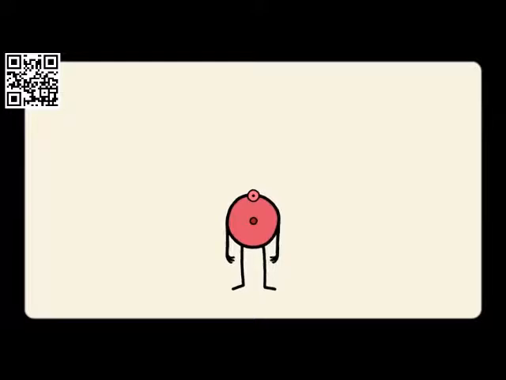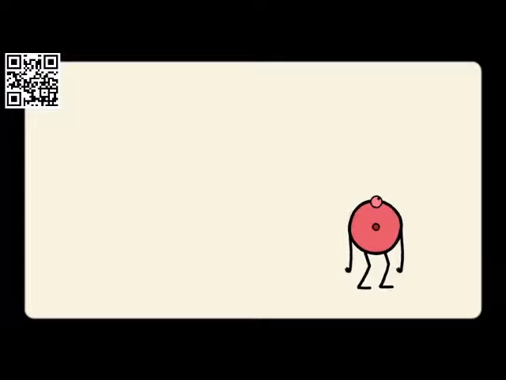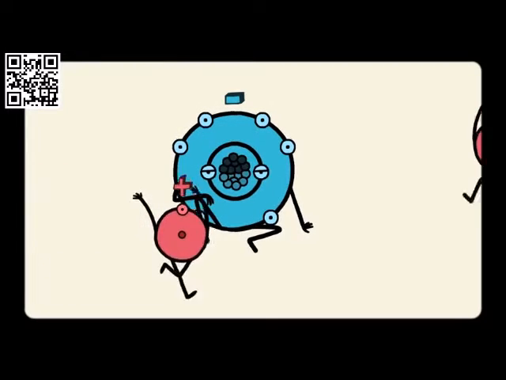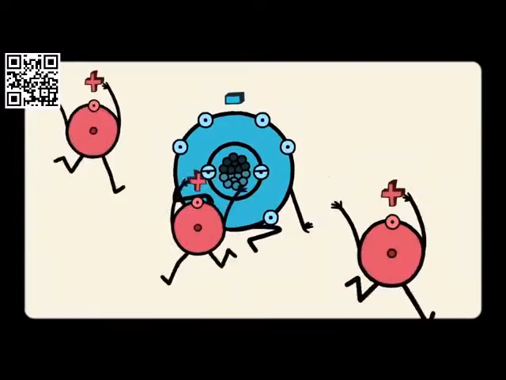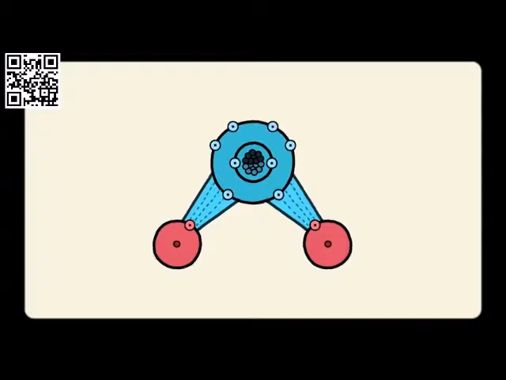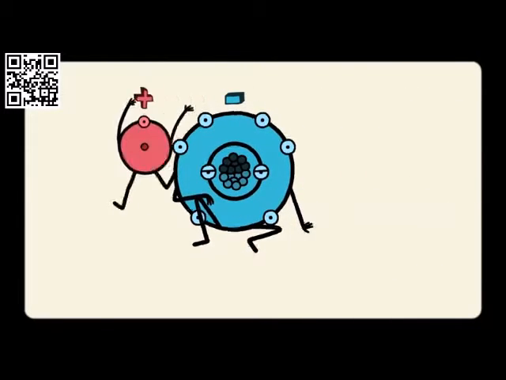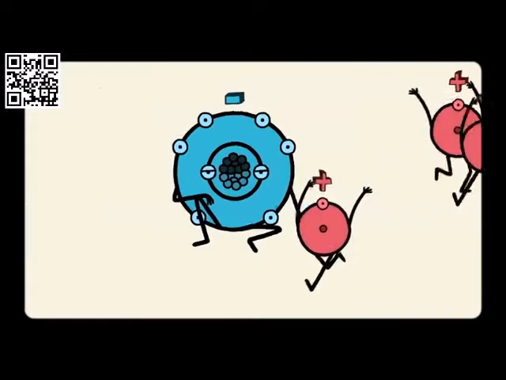Because hydrogen is smaller and has less strength, or fewer protons, it loses the tug of war and attracts less than its fair share of electrons. So the oxygen in water behaves as though it's negative, and the hydrogens behave as though they're positive. The bonds within a single water molecule are called polar covalent bonds. Covalent means that the electrons are shared. But, as we just learned, polar means that these electrons are not shared equally. In water, the oxygen acts negative, and the hydrogens act positive.